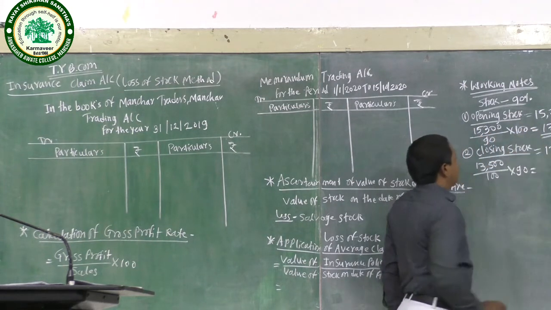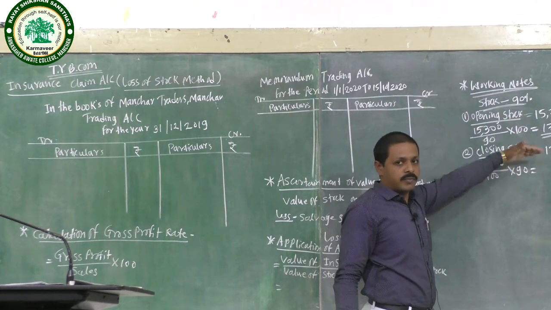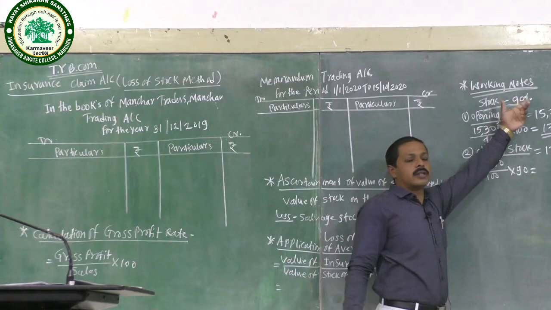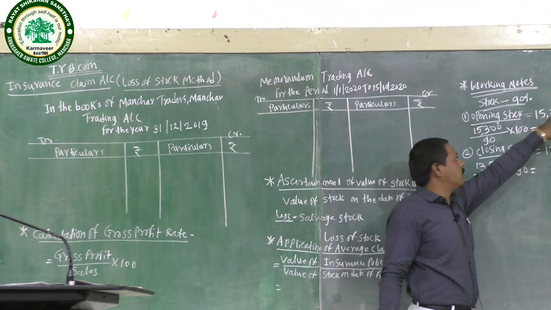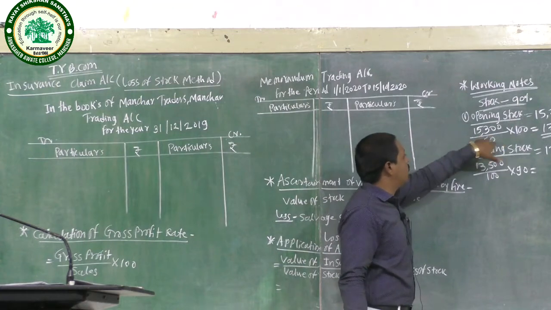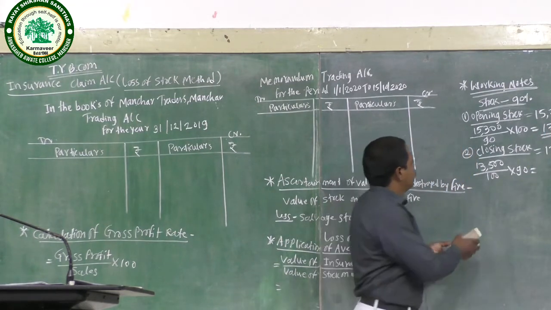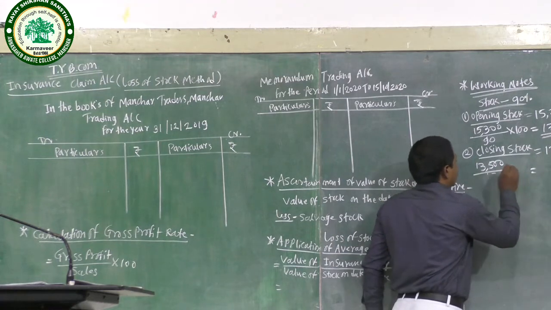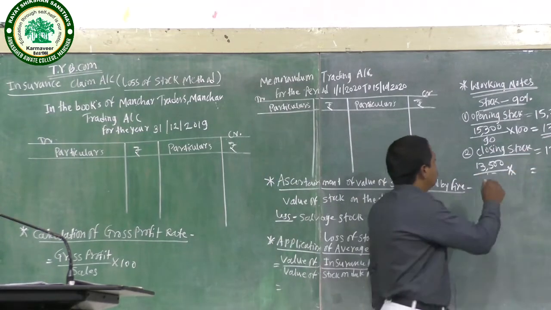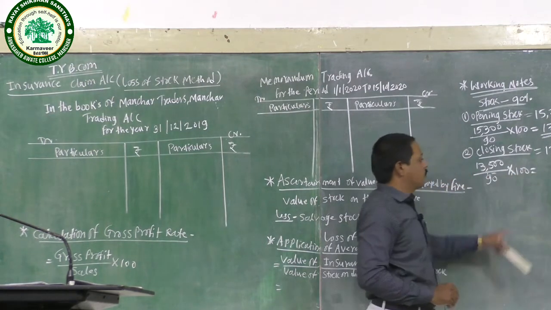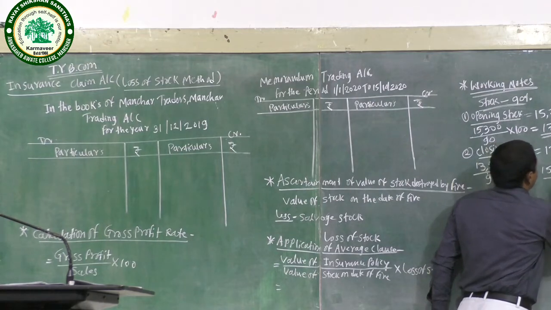In this working note calculation, starting with the opening stock at 90% of cost, with a 10% decrease: 15,300 divided by 90 into 100 is equal to 17,000. Next, the closing stock: 13,500 divided by 90 into 100 is equal to 15,000.